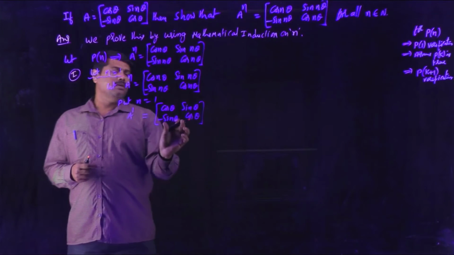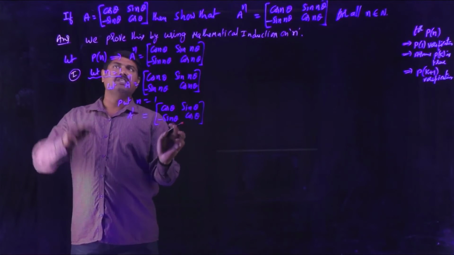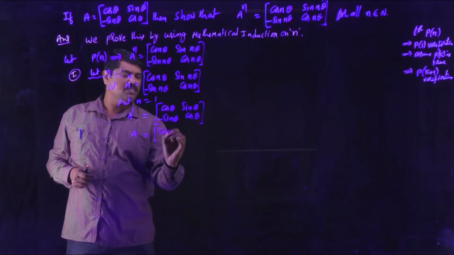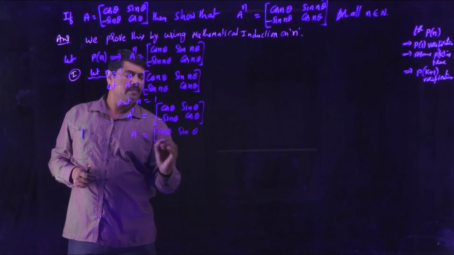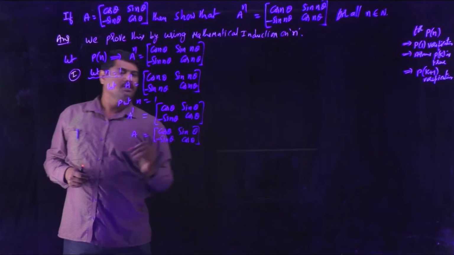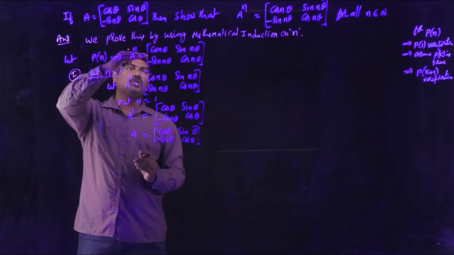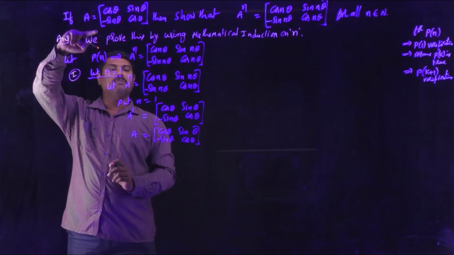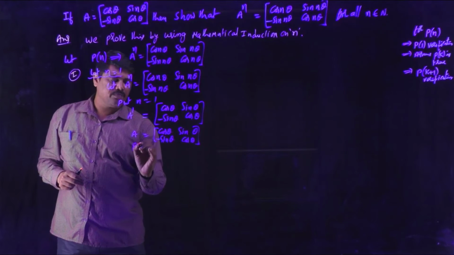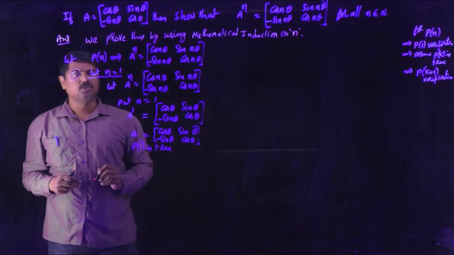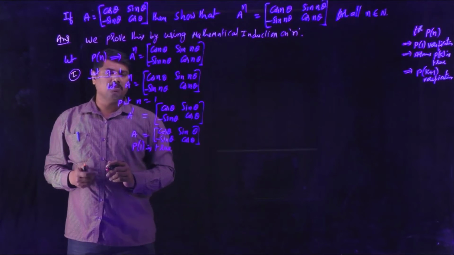So this is the given matrix A. Here you can observe, by substituting n is equal to 1, we obtain the matrix A which is given in the problem. So you can say P of 1 is true. The statement is true by considering n is equal to 1.